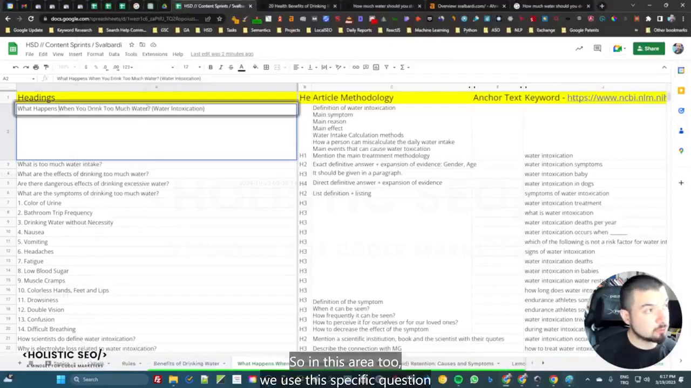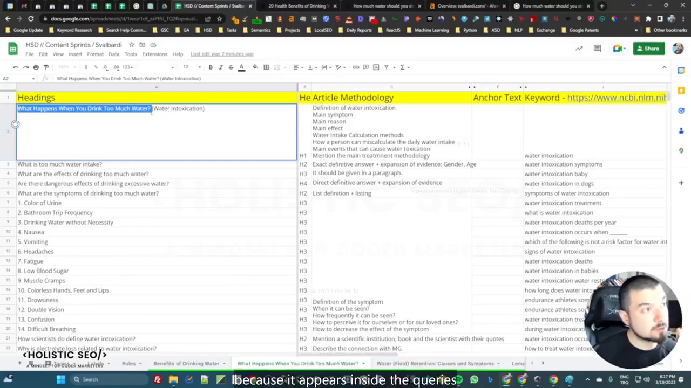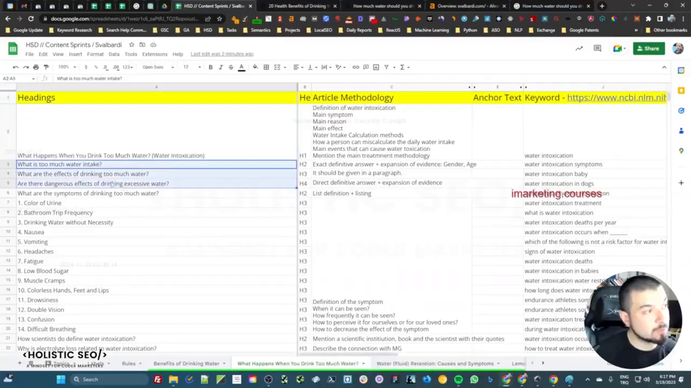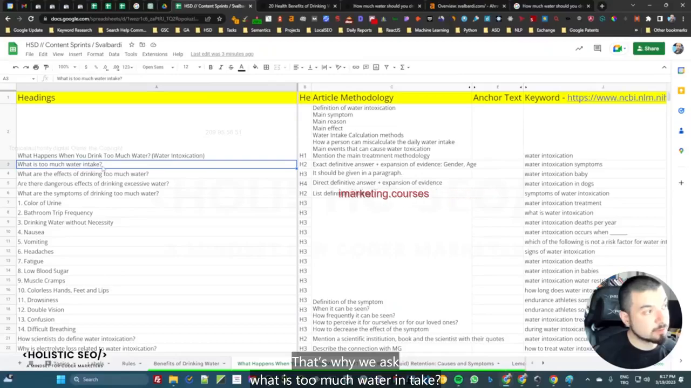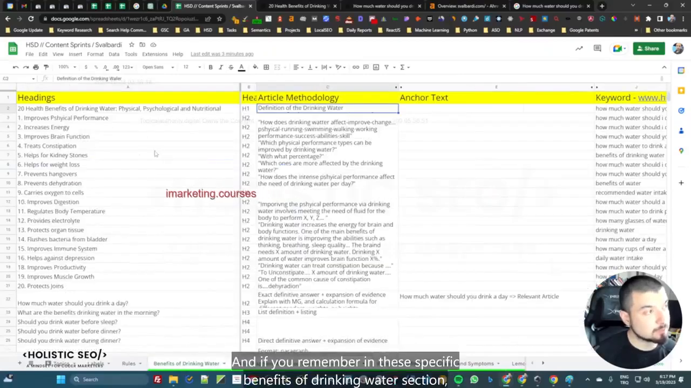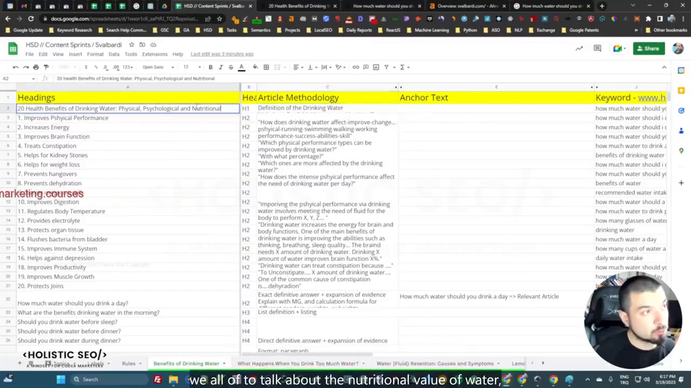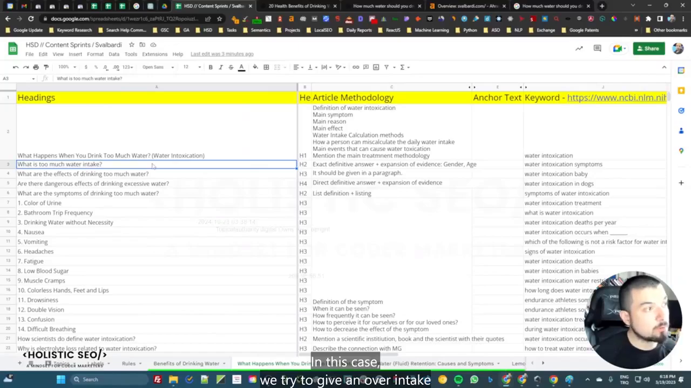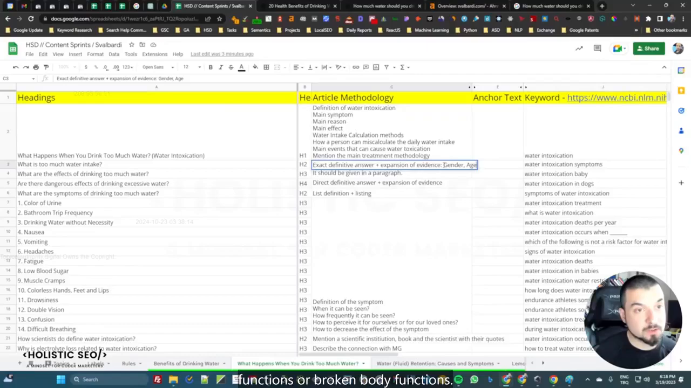So in this area too, we use this specific question because it appears inside the queries. Then we give the answer directly. Since we asked this specific question, we will need to expand this representative question a little bit further in this area. That's why we ask, what is too much water intake? And if you remember, in this specific benefits of drinking water section, we already talk about the nutritional value of water, which doesn't exist, but it helps the body to function in a proper way. In this case, we try to give an over intake or the maximum limit for the water intake a day, and then we also connect it to the body functions or broken body functions.